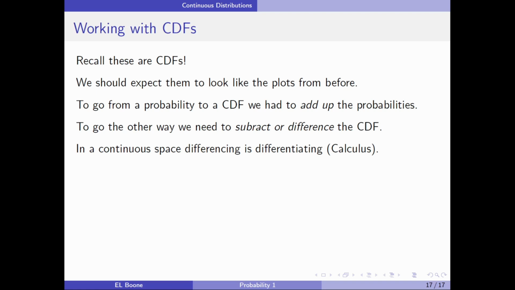Okay, so how do we go from probability to a CDF? We simply added up the probabilities. We were adding them up and counting them. To go the other way, what's the difference? What's the difference or the opposite of adding? It's subtracting. So we could difference them, and that will get us where we want to go. However, in a continuous space, differencing is differentiating, and that comes from calculus.